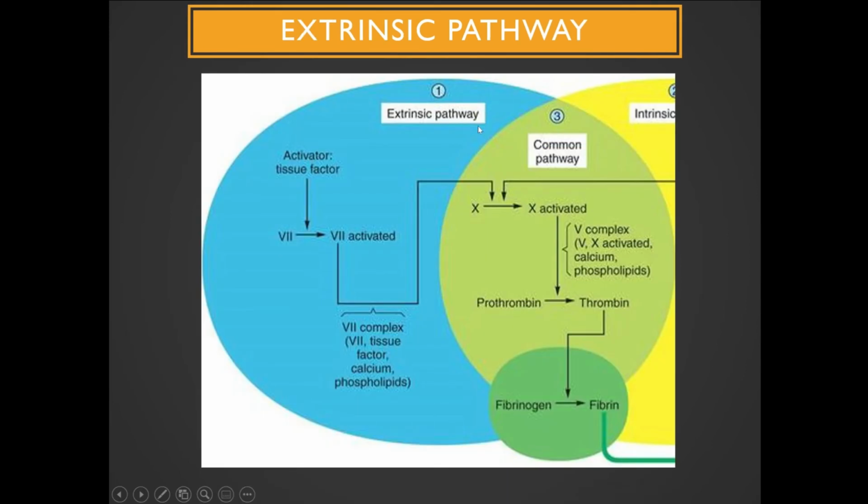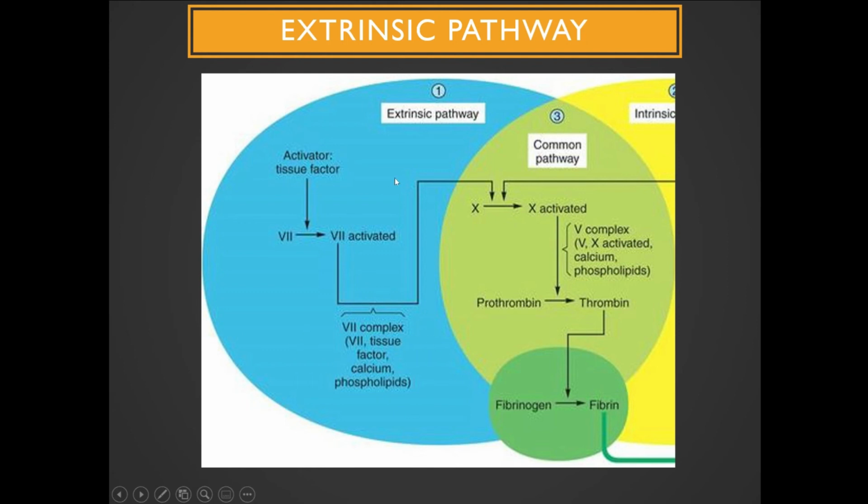Now come to the extrinsic pathway. Extrinsic pathway is basically activated with tissue factors, released from the injured vessel. These tissue factors then convert inactivated factor 7 to activated factor 7. Now, after that, factor 7 becomes complexed. I repeat, factor 7, tissue factors which are released from the injured tissue, calcium and phospholipid, they make a complex.